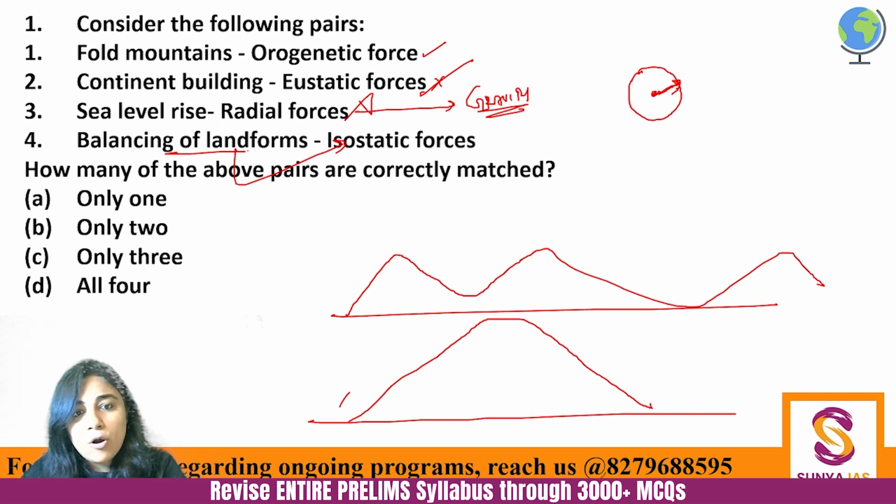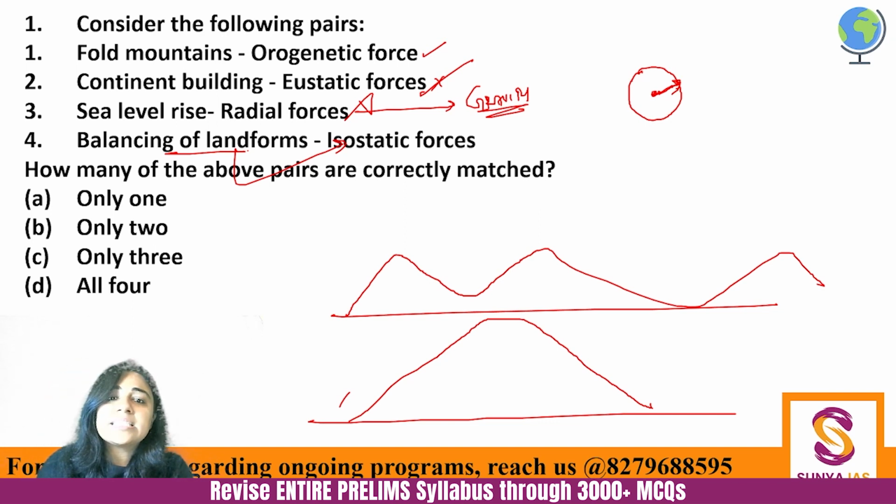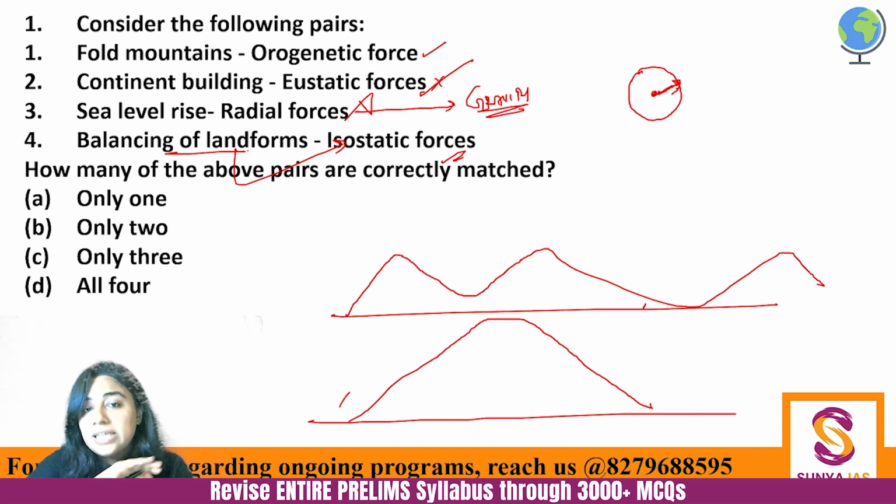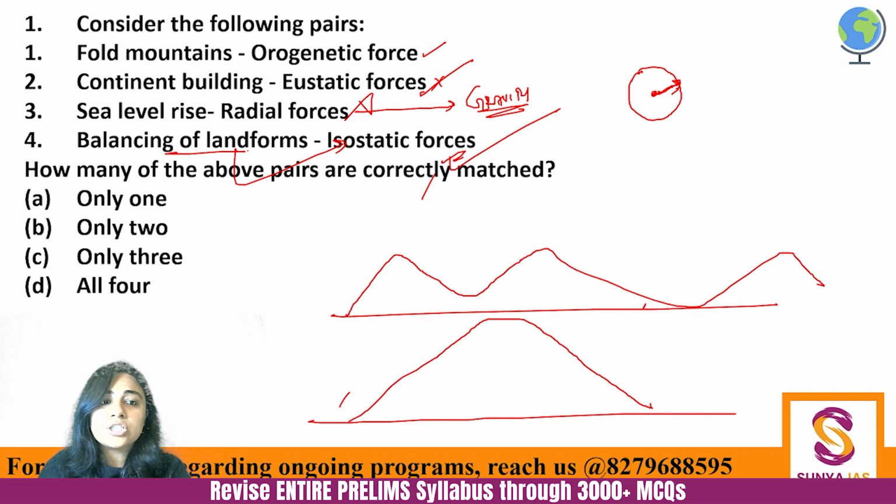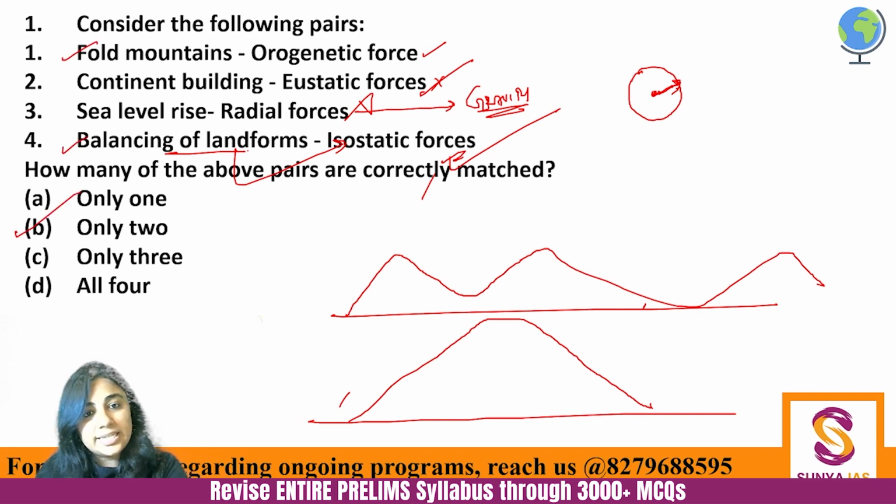That particular landform would not be stable. So these kinds of isostatic forces of the earth keep the earth in equilibrium, because they are balancing the landforms. That is the isostatic forces. So the fourth is correctly matched. So here 1 and 4 are correctly matched. So only 2 is the correct answer.